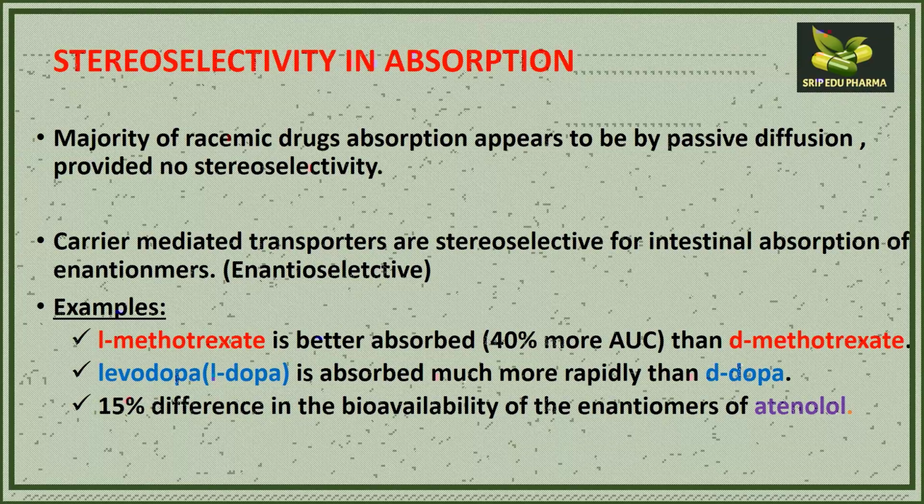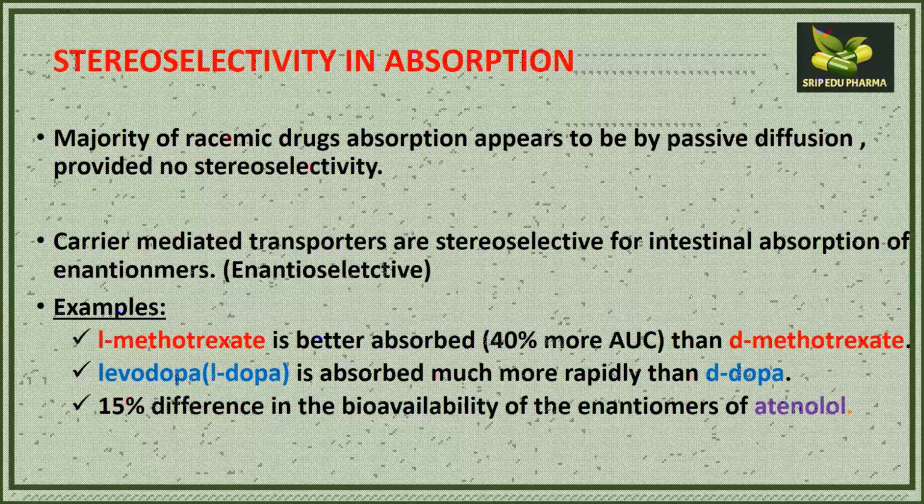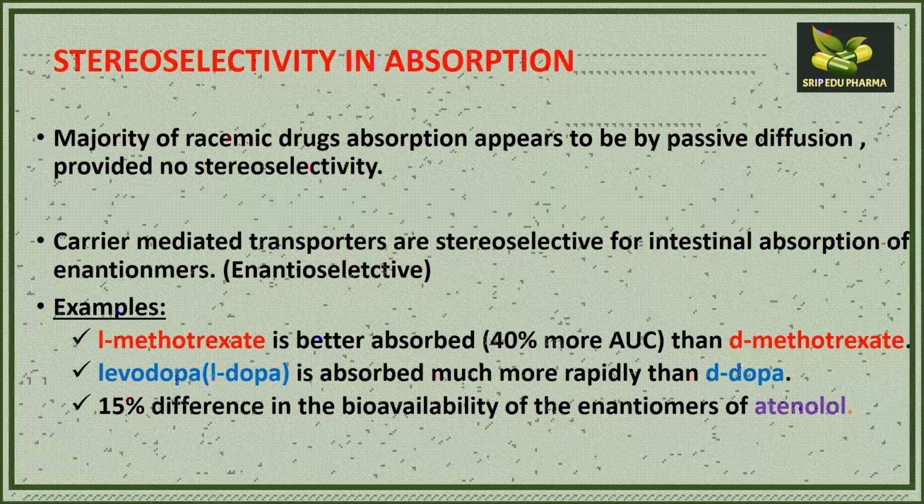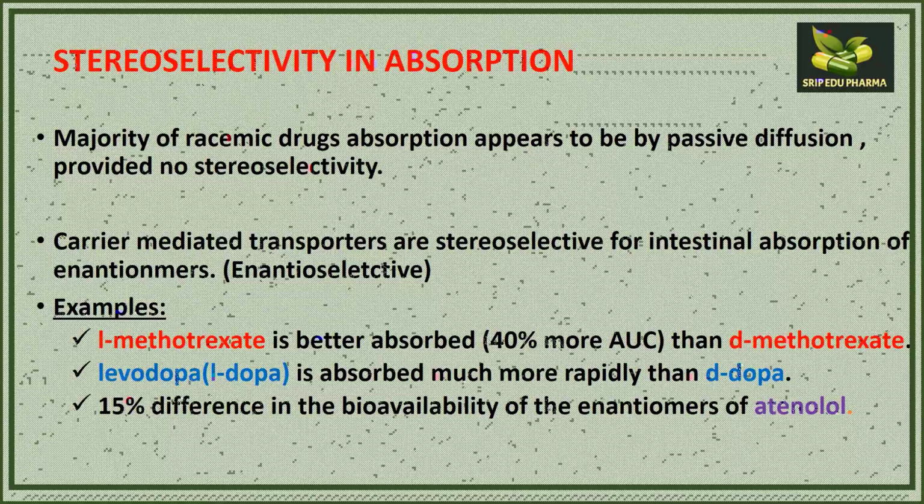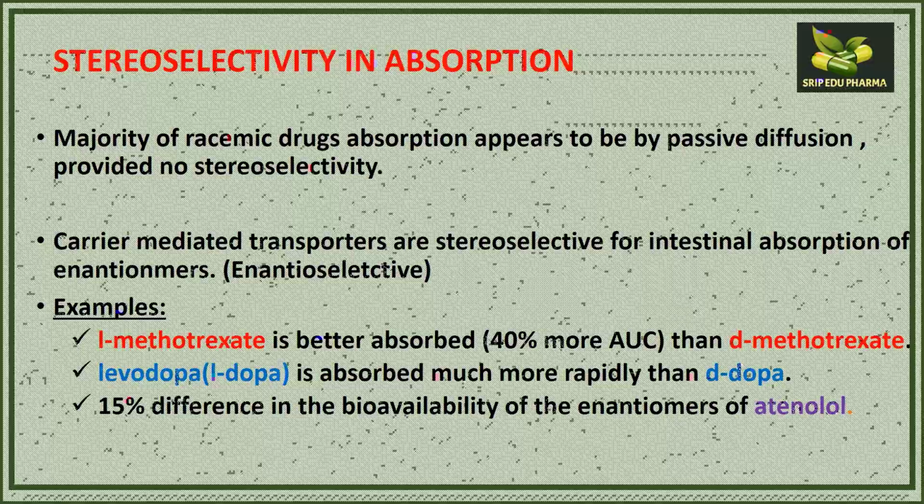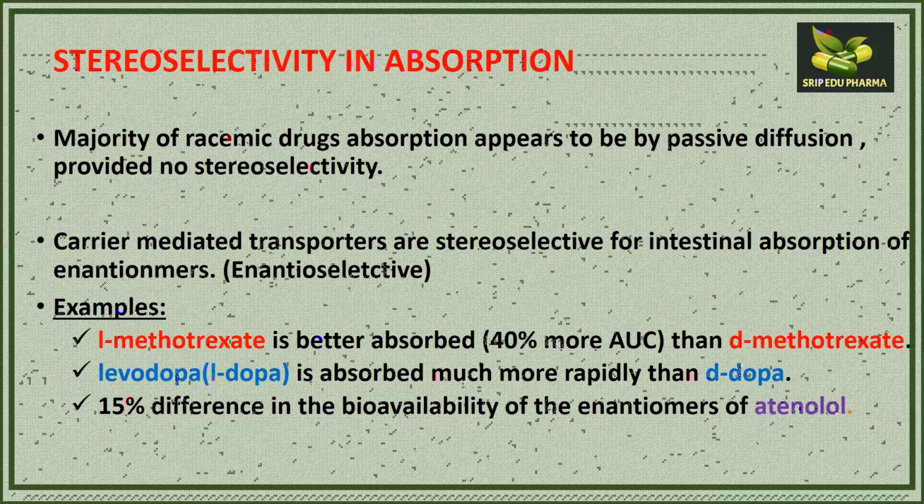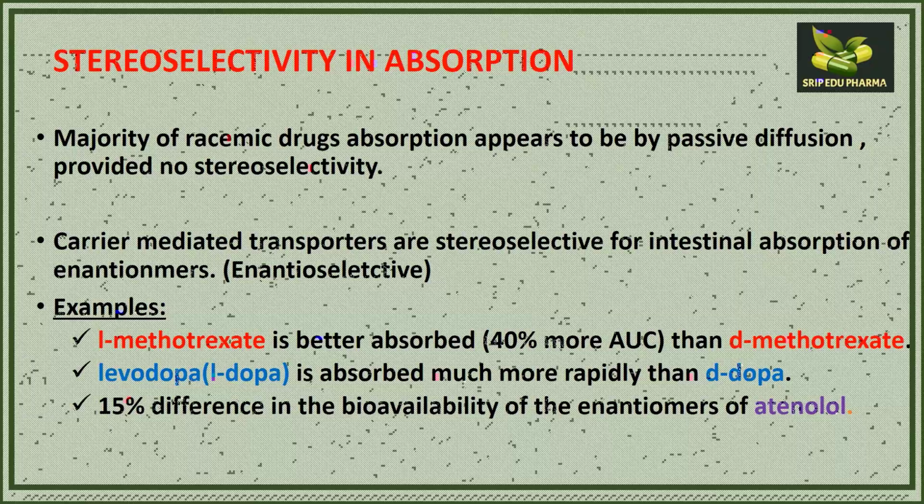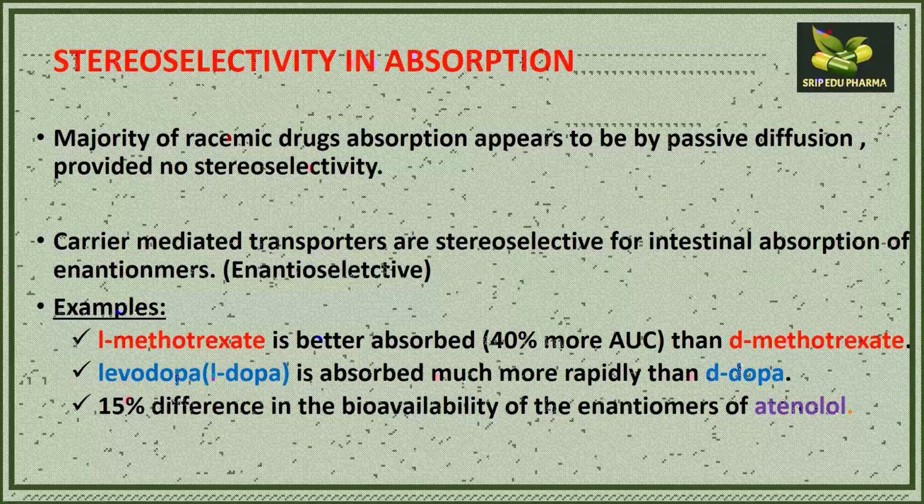And if it is a carrier mediated transport system, stereoselectivity definitely occurs, like in intestinal absorption. So we have to remember that in passive diffusion no stereoselectivity occurs, but intestinal absorption, which is a carrier mediated or active transport mechanism, certainly has stereoselectivity or enantioselectivity.